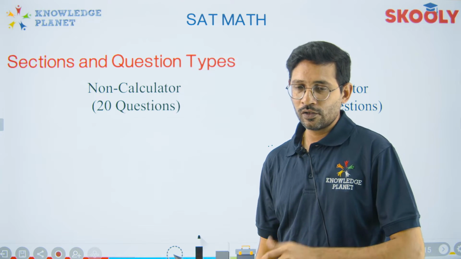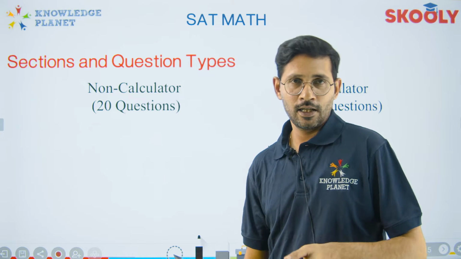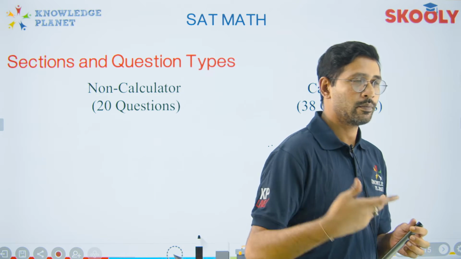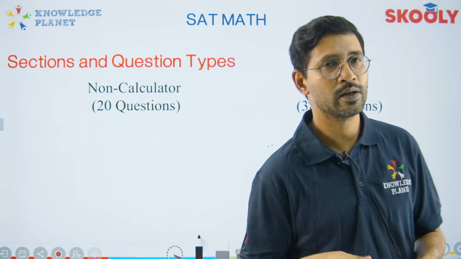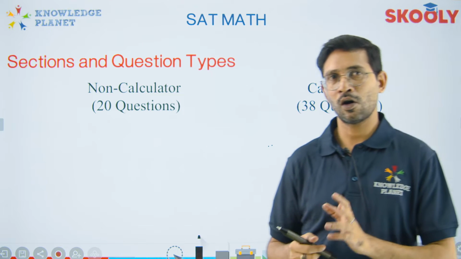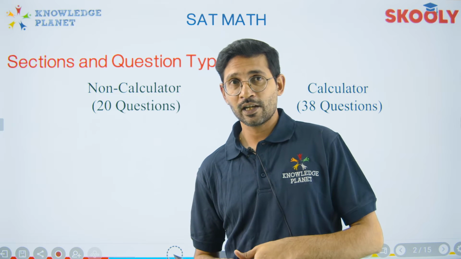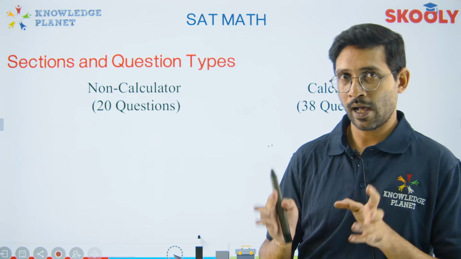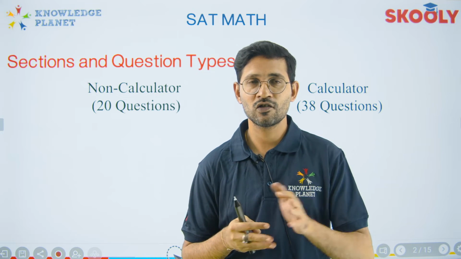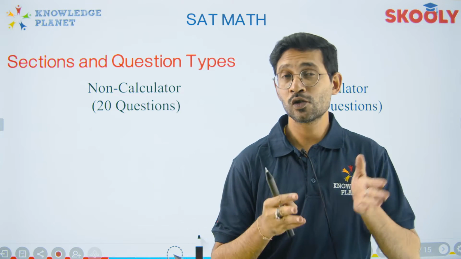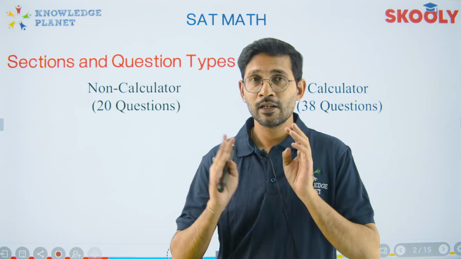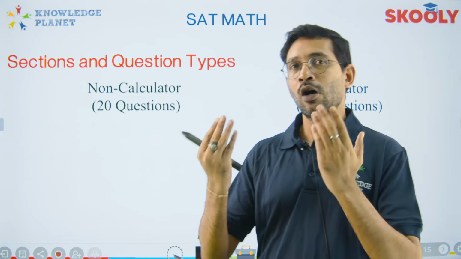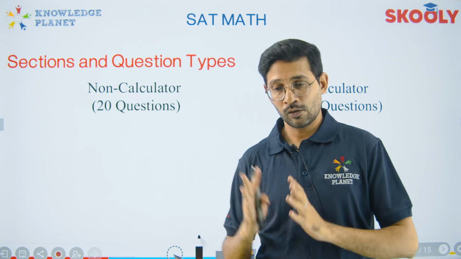There would be 2 sections. When you start your SAT, you have the English section, which is already covered by Caroline. So you have evidence-based reading and writing. So 2 sections are always done. Then the third section is a non-calculator section. It is completely math. You're not allowed to use calculators, so think smartly. The questions also won't expect a lot of calculations from you.